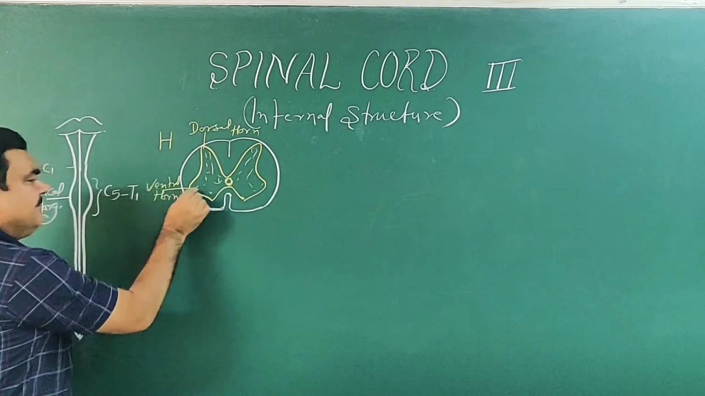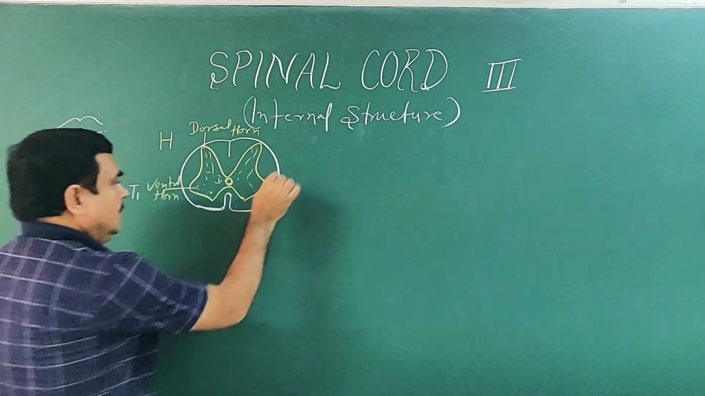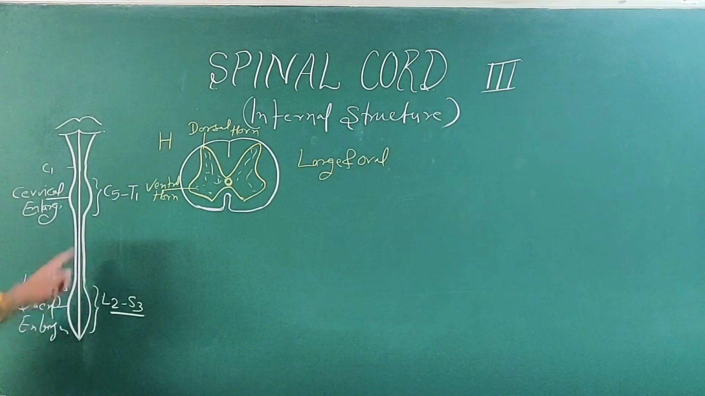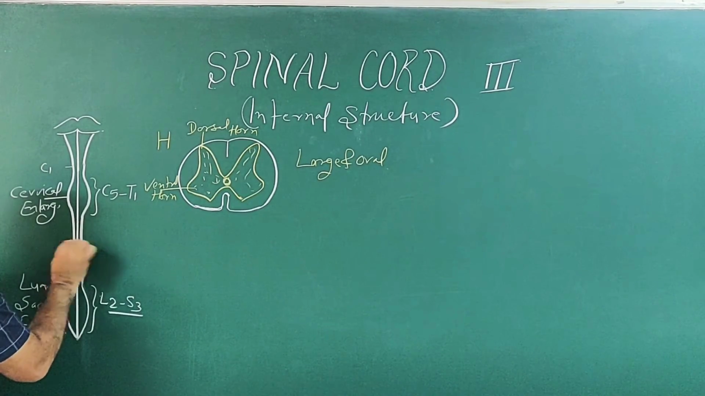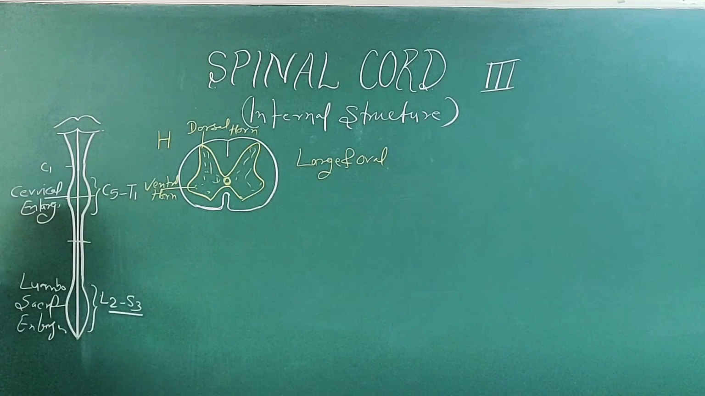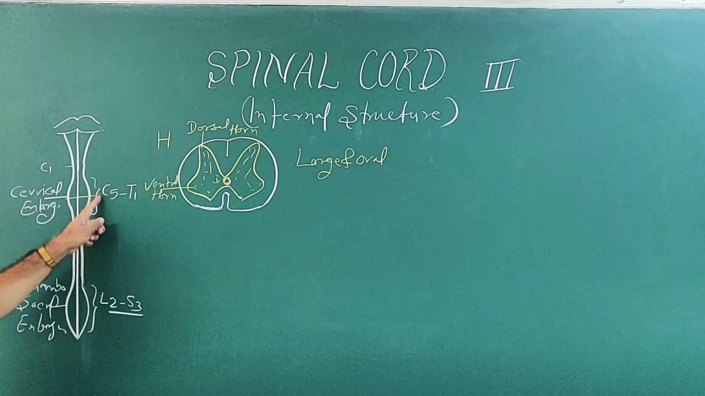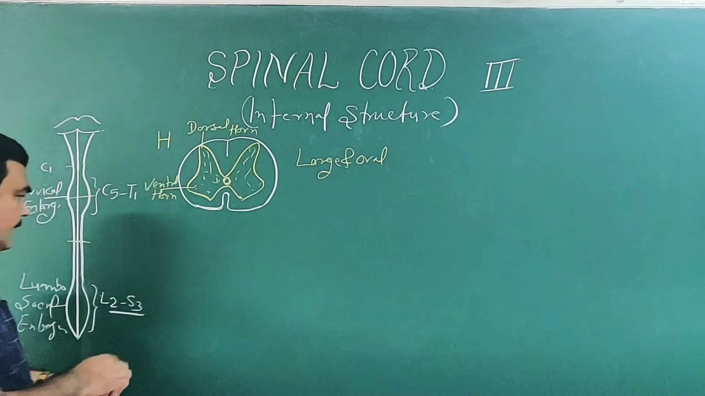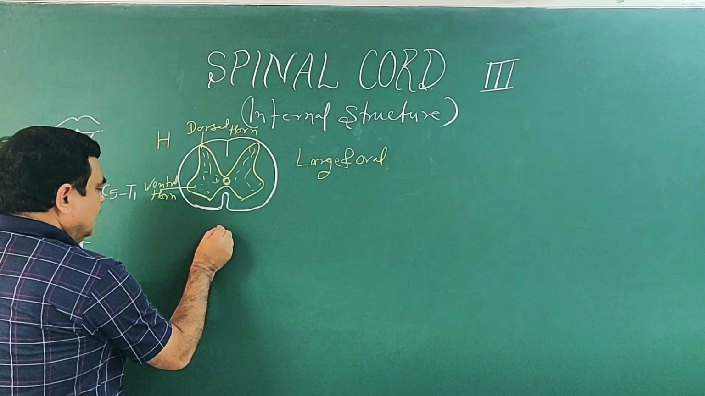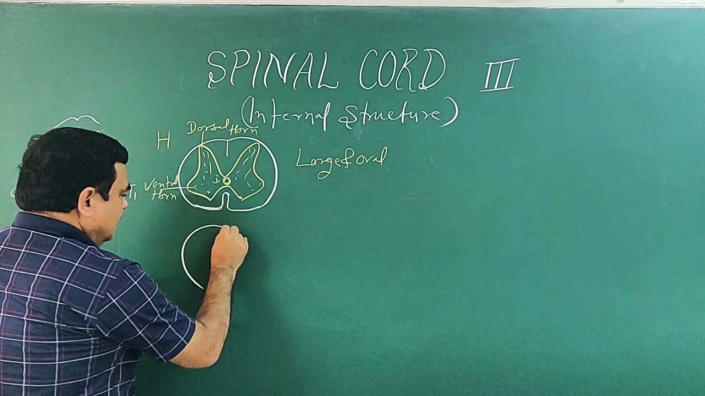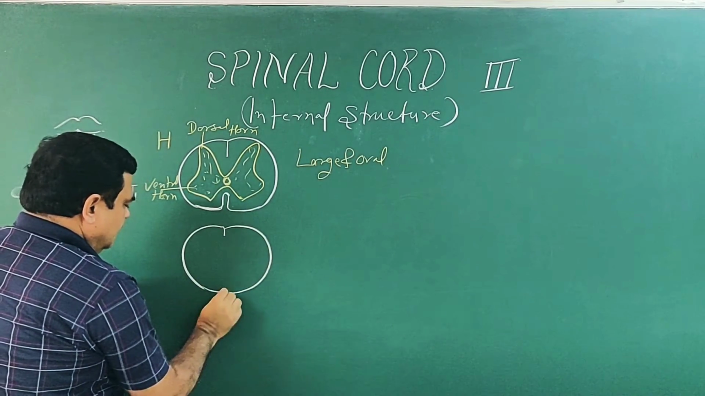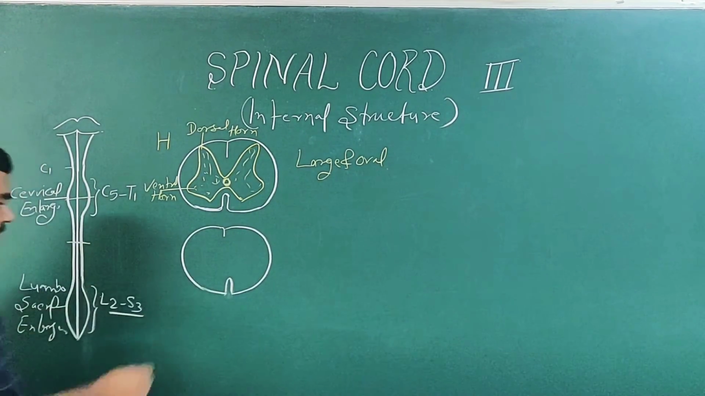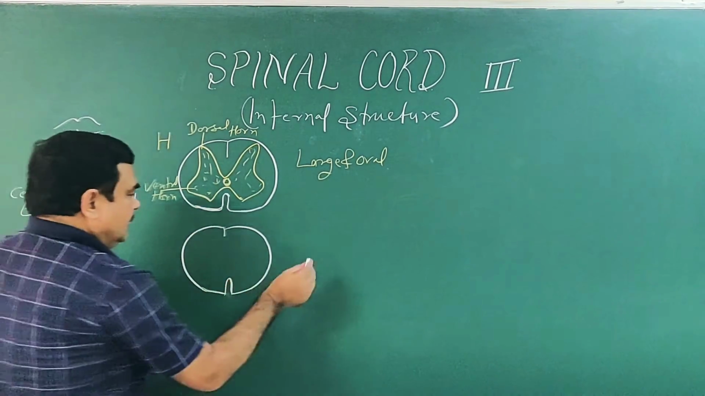And its shape is large and oval. If you cut another section at the thoracic level, rather than this transverse section at the cervical enlargement level, you will find it is more circular in comparison to this. So it is small and circular.